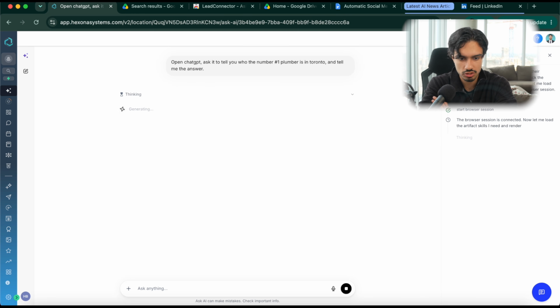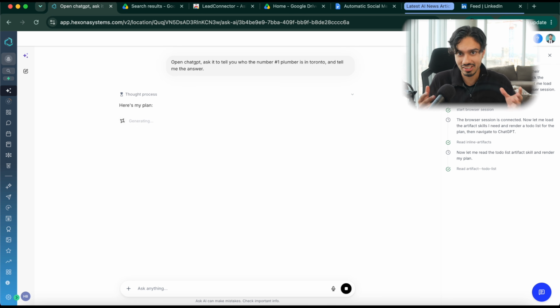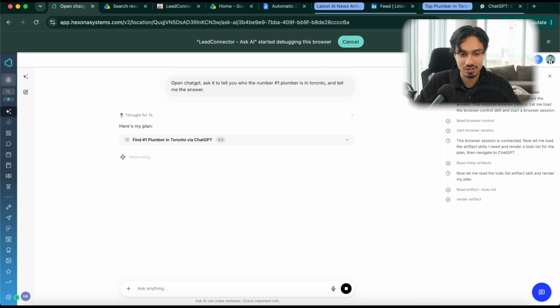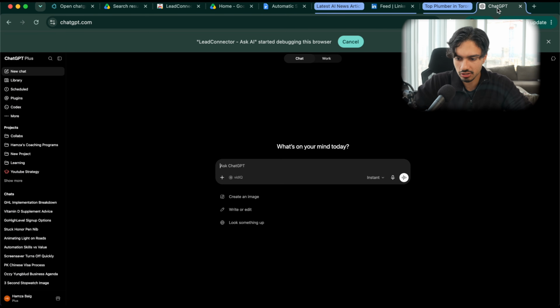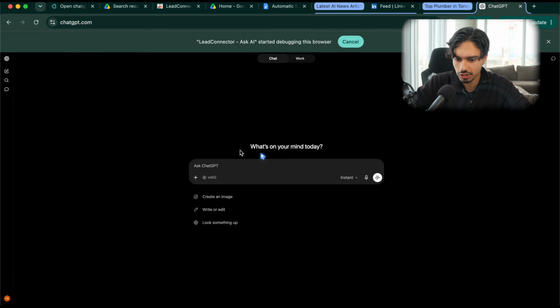So on the right hand side, you can see it's starting a browser session. The browser is connected because of the extension that I just put, which is literally crazy. I don't know where this came out from. I don't know who asked for this, but the minute I saw it, I was like, this is a game changer. Now you can see at the top right hand corner, it's opening ChatGPT. It's conducting the research, which we can see over here. It's going to click on that. I don't know how long it's going to take, but we can watch it.